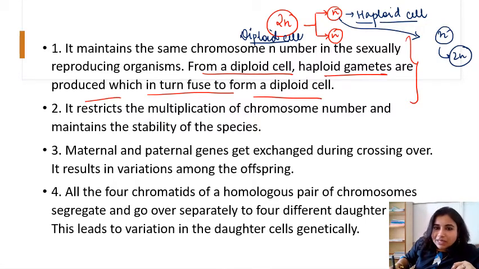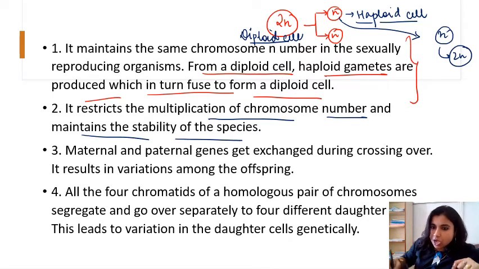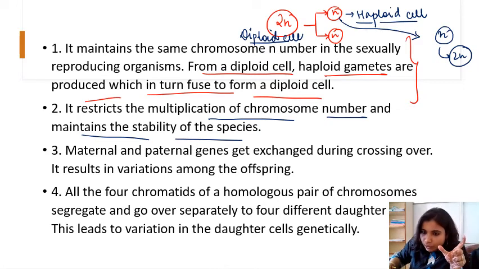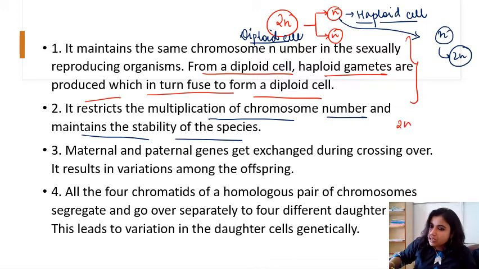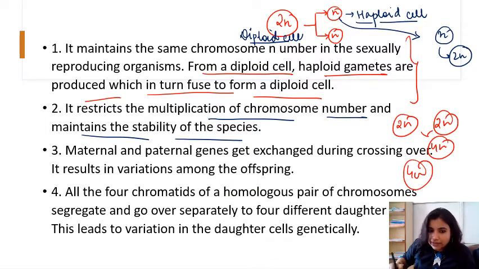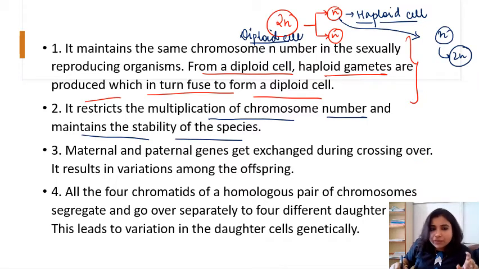It restricts the multiplication of chromosome number and maintains the stability of the species. If it did not maintain the chromosome number, what will happen? 2n will get fused to another 2n, giving 4n, and 4n will fuse to another, and it may lead to disturbance, right? So it does not allow the multiplication of chromosomes. It restricts the multiplication of chromosome number and maintains the stability of the species.